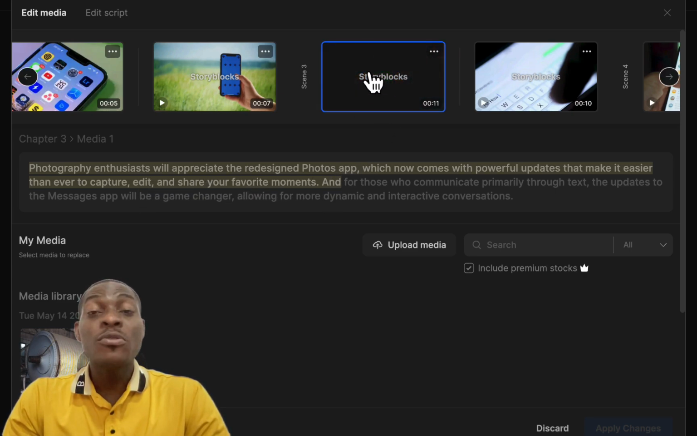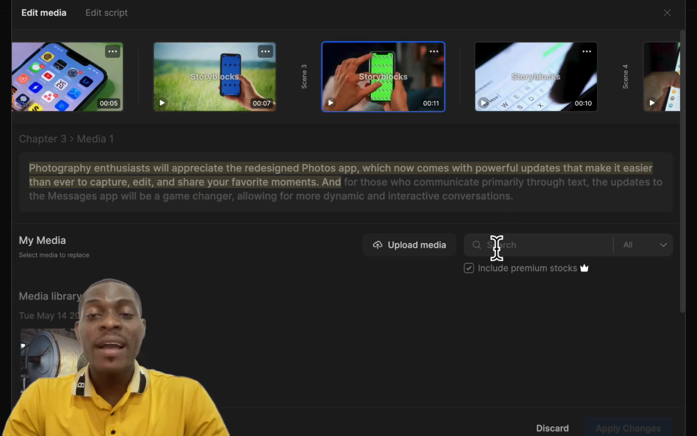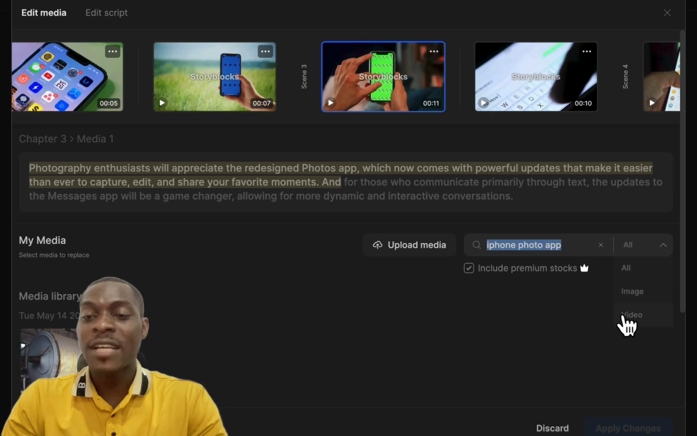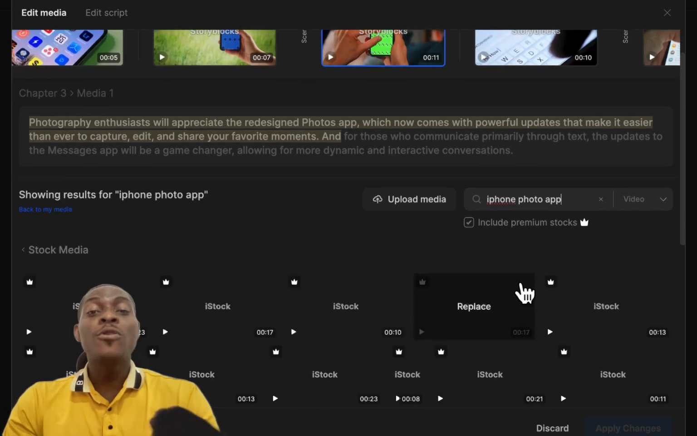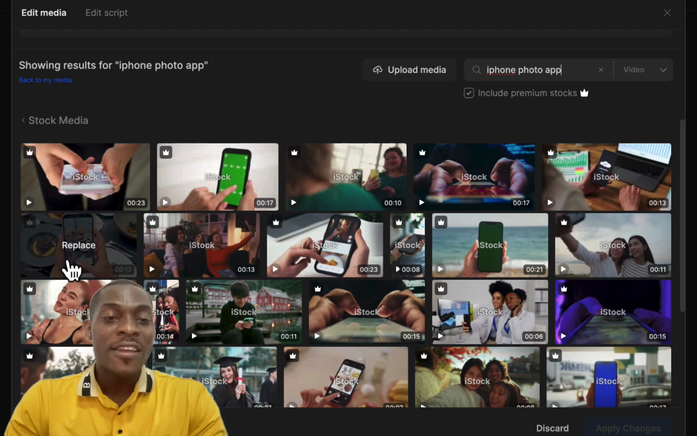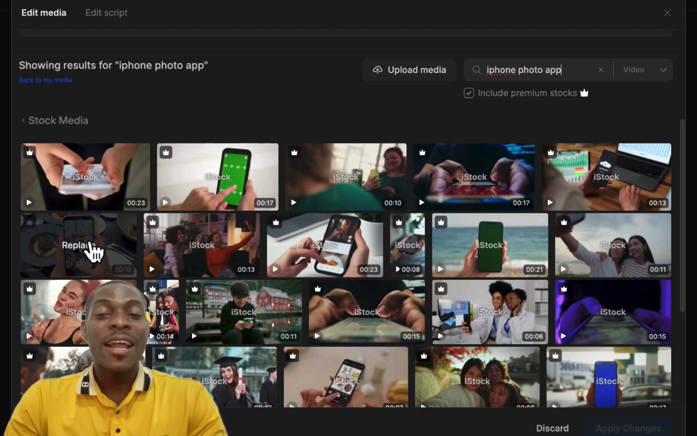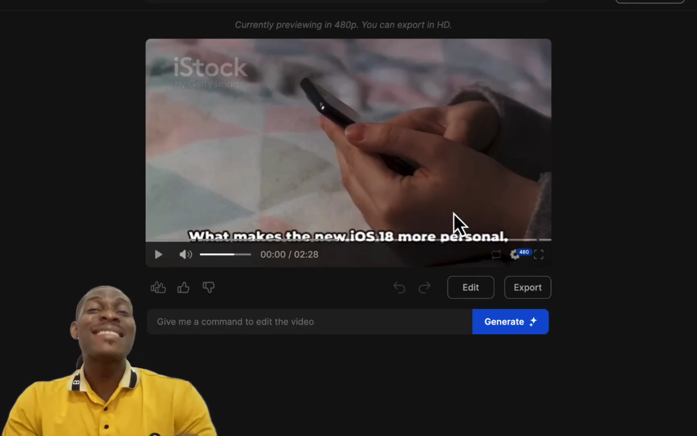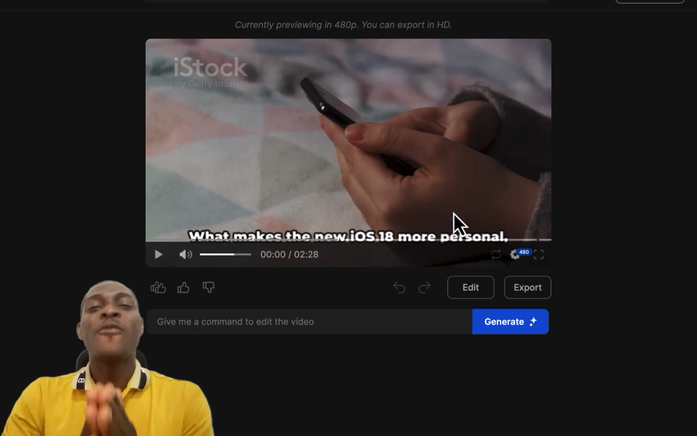So I can decide I want to change this video that is showing here. Come over here and search for iPhone photo app. Yes, iPhone photo app. Click search for videos and then hit enter. So it is now going to bring up so many iPhone photo apps. You can see this is an iPhone photo app. I can now click on replace, and it's now going to replace that slide with this mind-blowing iPhone video.